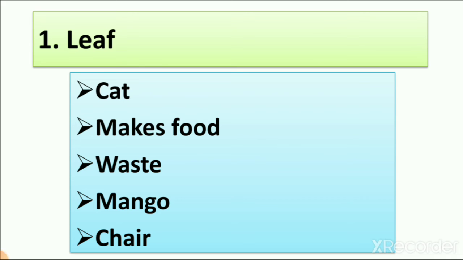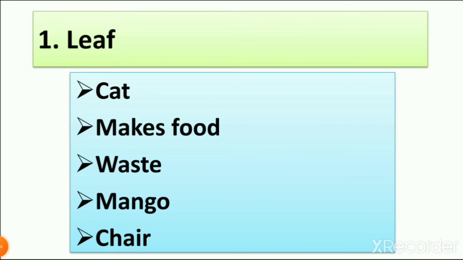Number 1 leaf. The options are cat, makes food, waste, mango and chair. So what does a leaf make for a plant? We learn that a leaf is the kitchen of the plant. So what is the answer?